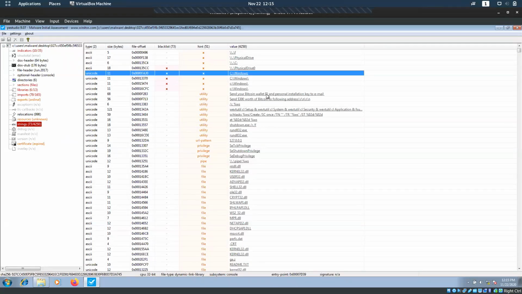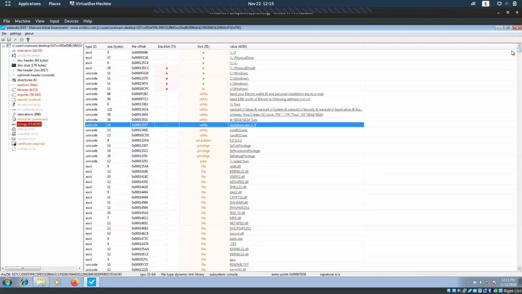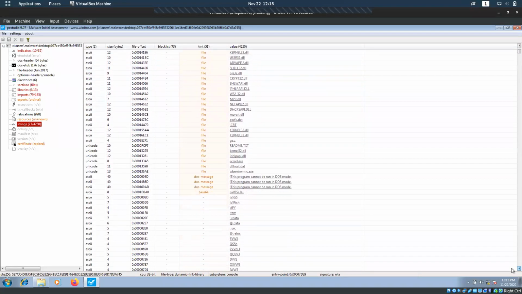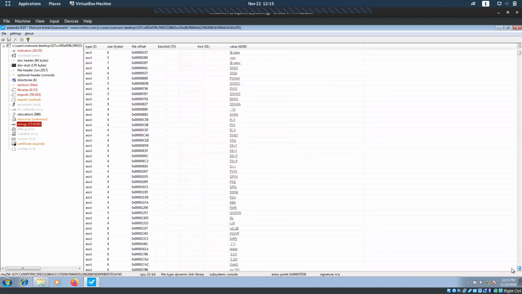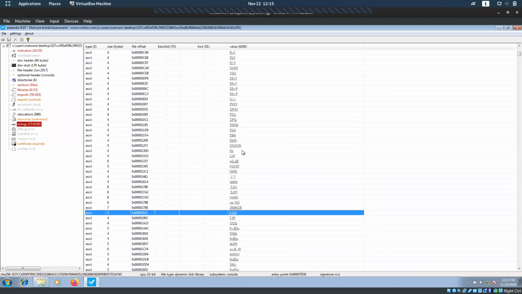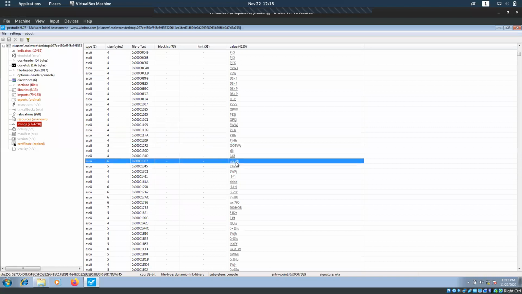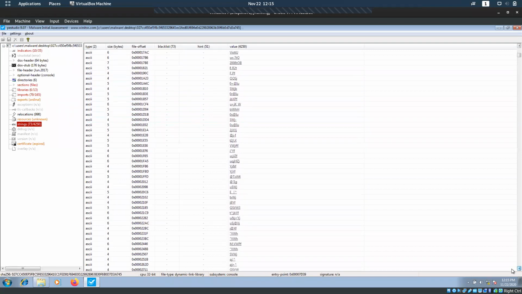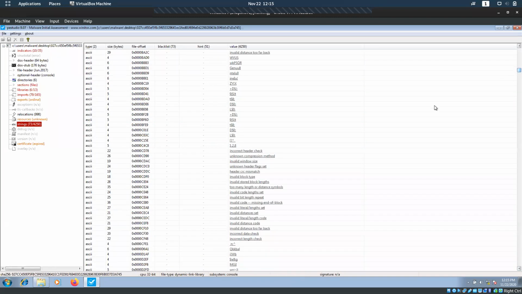So you can see Windows, you can see something there, shutdown.exe. Okay, nothing that is interesting here. Let's see, we'll go down. There is a lot of random data, and if there is a lot of random data, it is also a suspicious file. We have to make sure that it is a suspicious file. Incorrect header check.